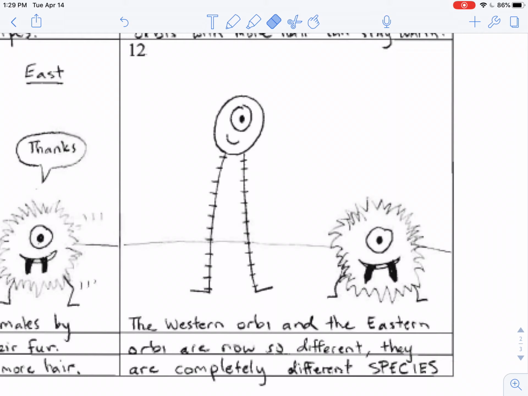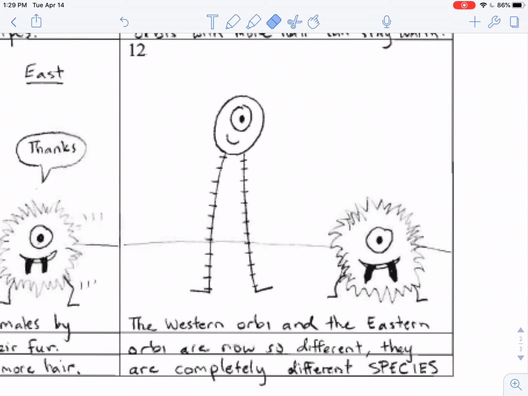They are so different. A Western female is not going to like an Eastern male, and an Eastern female is not going to like a Western male. That is going to cause them to not make offspring anymore. So we can say that they are now so different that we call them different species. And that is the process of how new species form.